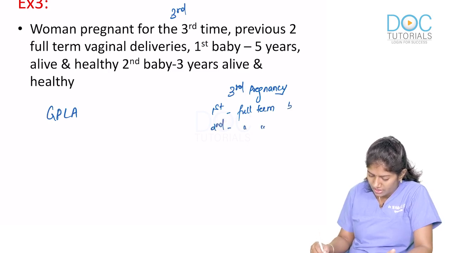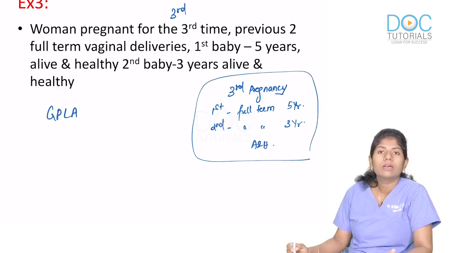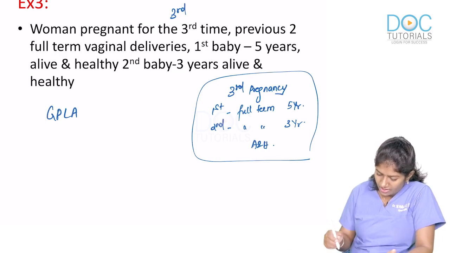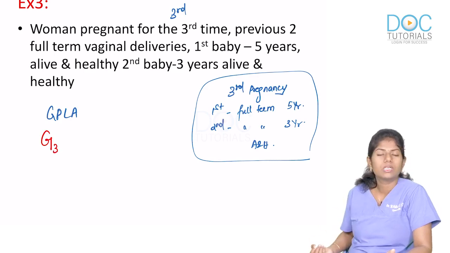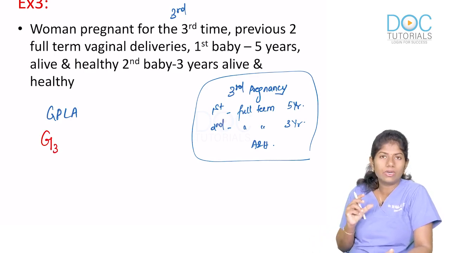The first baby is 5 years old. The second baby is 3 years old. Both the babies are alive and healthy. So this is the short gist of the case that's being given here. She's pregnant and therefore G would be 3. She's currently pregnant and therefore you will assign the word gravida to her.